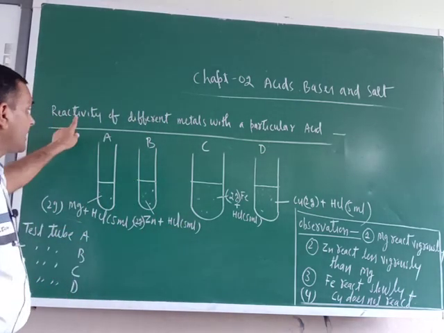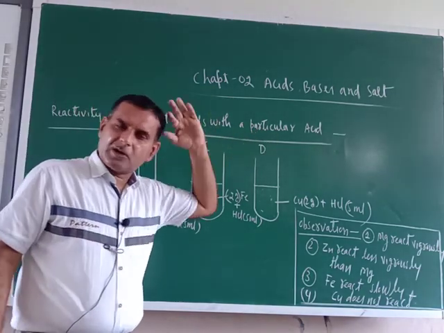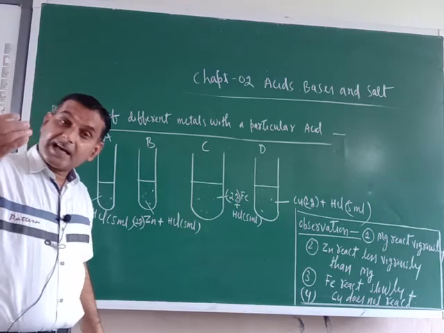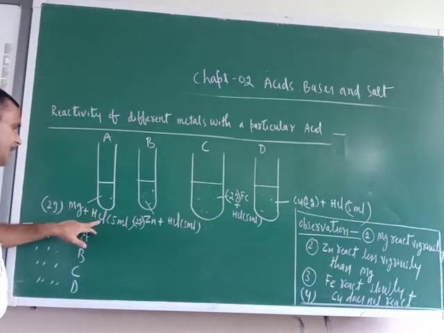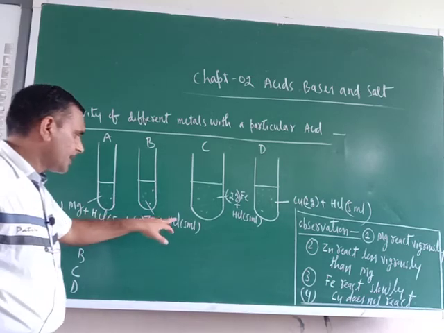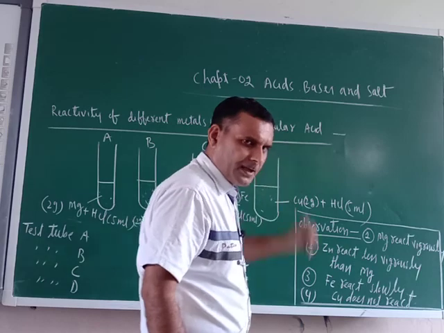That is why, what is the heading? Reactivity of different metals with a particular acid. So the acid is hydrochloric acid only. In all the 4 test tubes, just see, HCl 5 milliliter, HCl 5 milliliter, HCl 5 milliliter, HCl 5 milliliter.